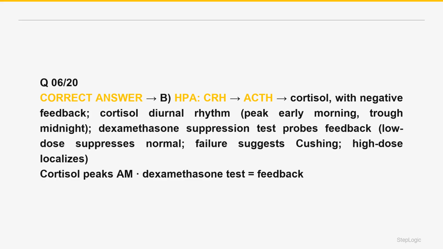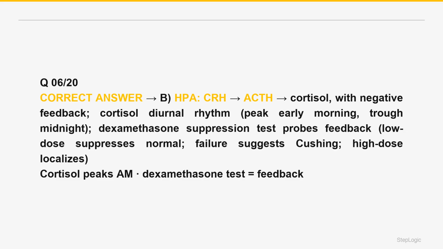The dexamethasone suppression test exploits a feedback loop to evaluate Cushing syndrome. Dexamethasone is a potent synthetic glucocorticoid that, in a normal axis, suppresses ACTH and therefore cortisol. In the low dose test, a normal person, or stress or exogenous causes, suppresses cortisol. Failure to suppress suggests pathologic hypercortisolism, Cushing.